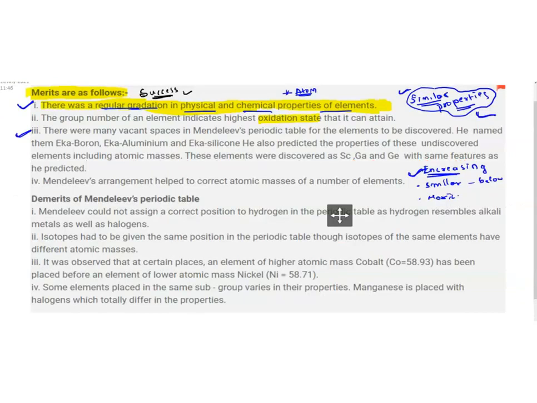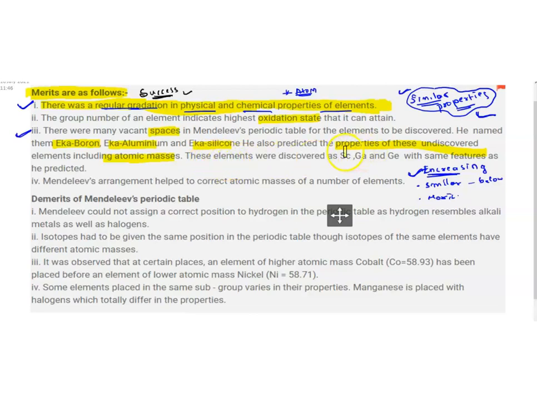Okay, let's take that. See here, there were many vacant spaces. He left many vacant spaces, that is, empty spaces, in the Mendeleev periodic table for elements to be discovered. He named them Eka boron. He tried to give a definition for three empty spaces: Eka boron, Eka aluminium and Eka silicon. He also predicted the properties of these undiscovered elements, including atomic mass, and that has been proved also.